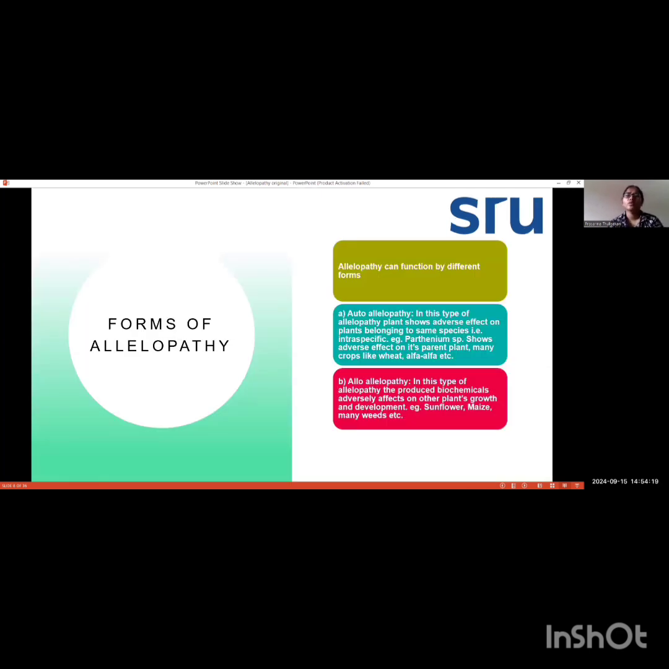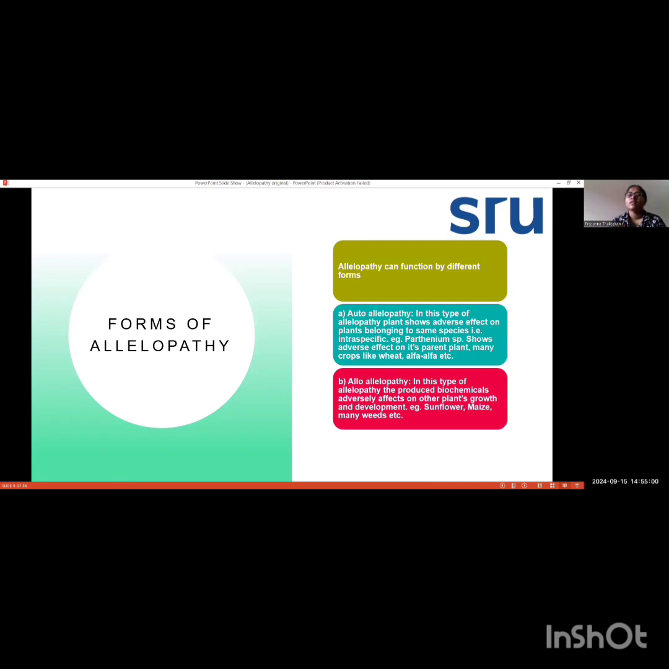So next we are going to learn about different forms of allelopathy. There are mainly four different forms of allelopathy. First is autoallelopathy. In this type of autoallelopathy, the plant shows adverse effect on the plants belonging to the same species. Auto means same. So plants of Parthenium are releasing some kind of chemicals that are harmful to the Parthenium species itself. And wheat also, as we already studied in the previous slide, wheat straw produces some kind of chemicals that are harmful to the wheat plant itself.